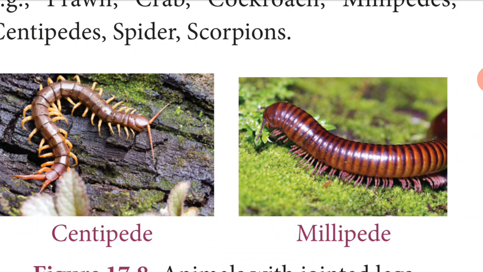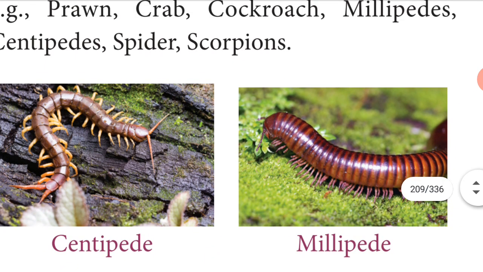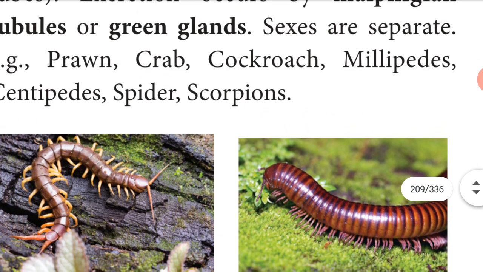Excretion means removal of waste from the body. That happens by Malpighian tubules or green glands. Sexes are separate. Example, prawn, crab, cockroach, millipedes, centipedes, spiders, scorpions, everything.